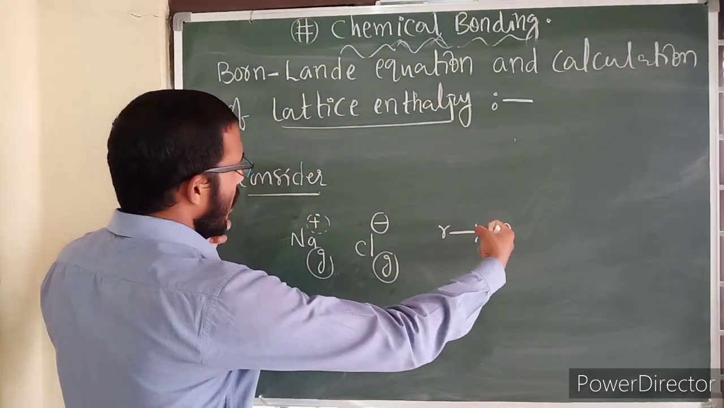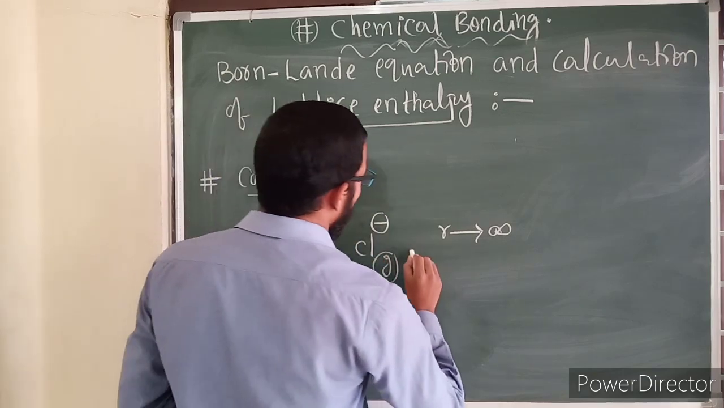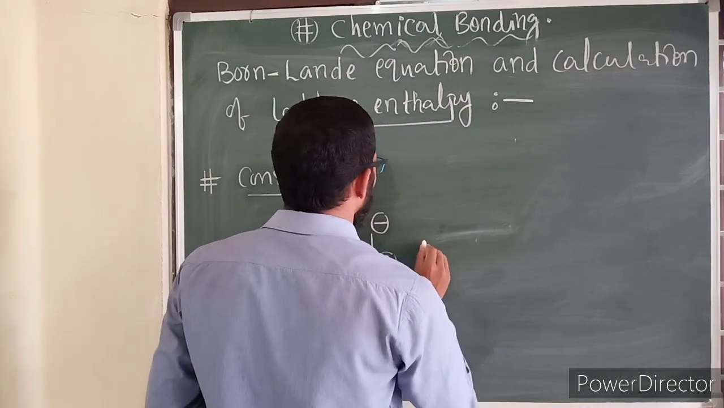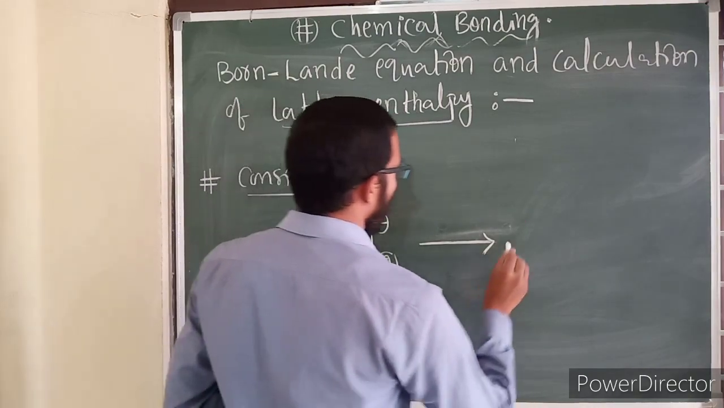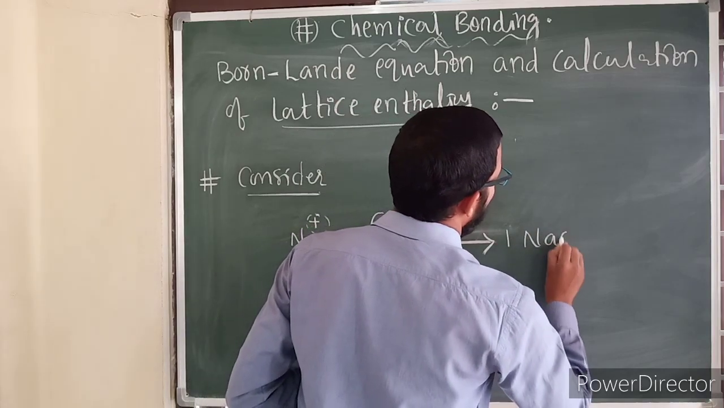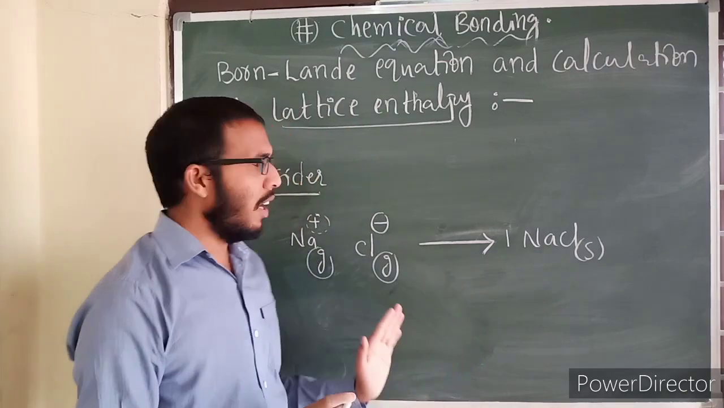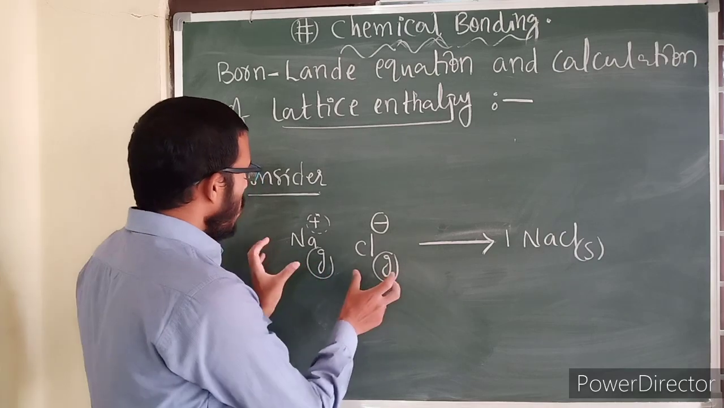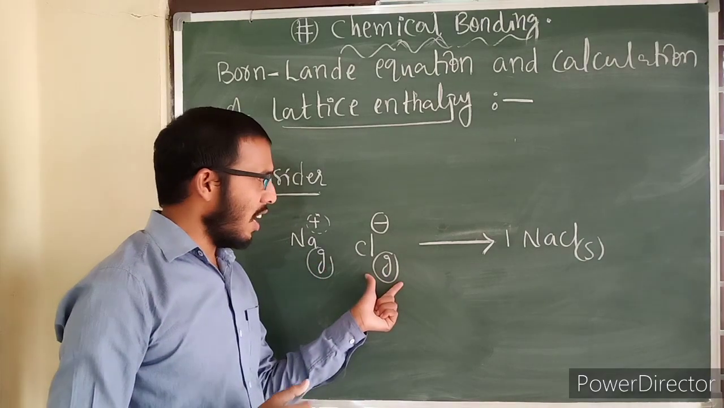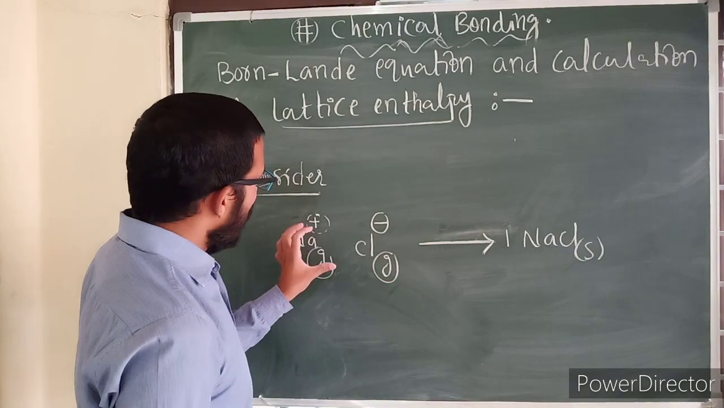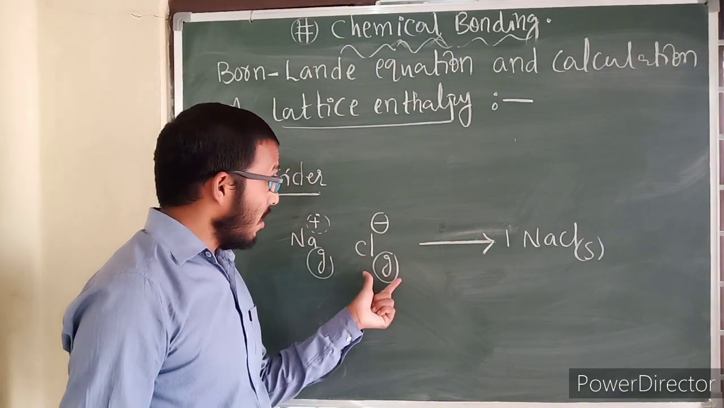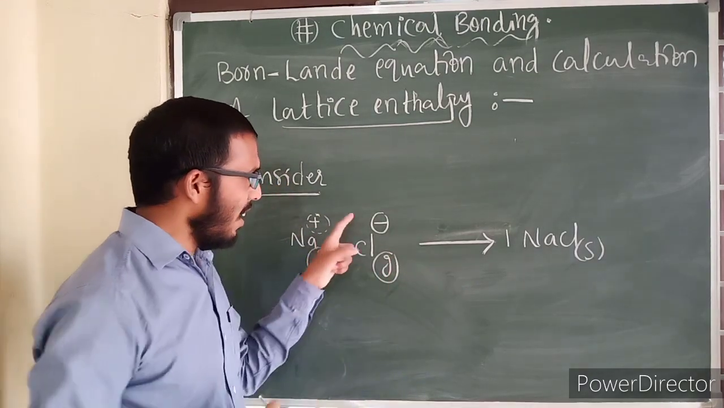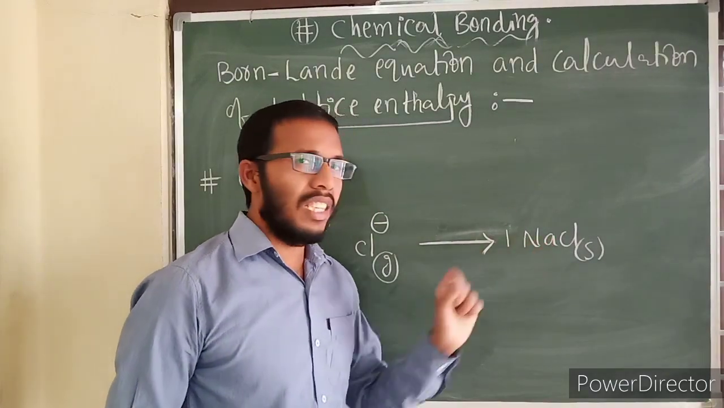Now we are bringing them close to each other. Why do we have to bring them close? In order to form a crystal. Suppose we want to form 1 mole of NaCl crystal. How many Na plus and Cl minus ions are required, and interacting with each other, to form 1 mole of NaCl crystal?